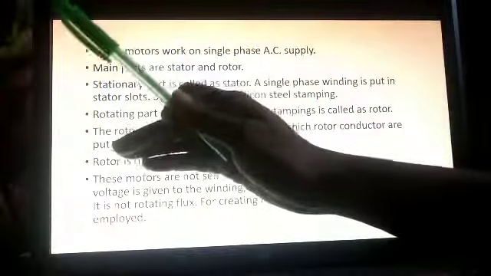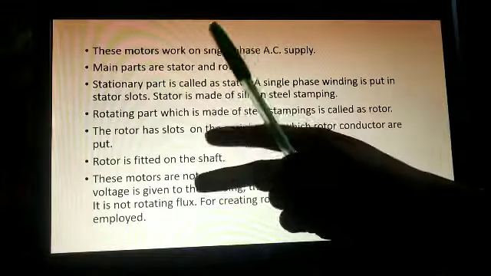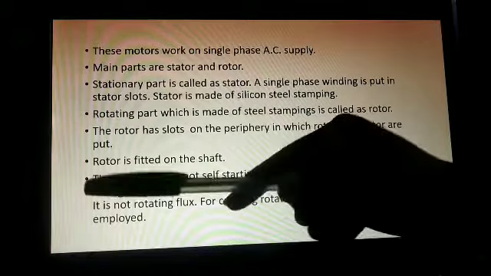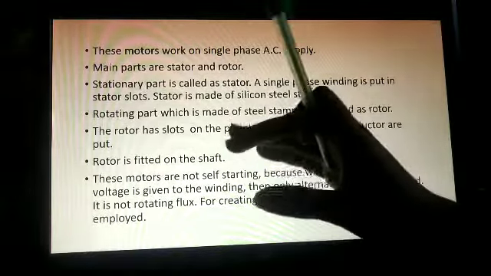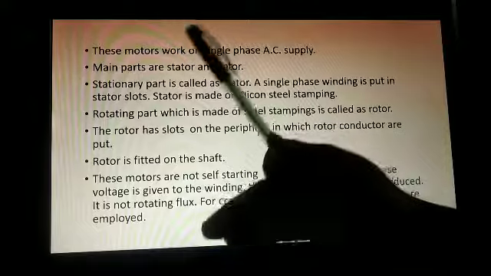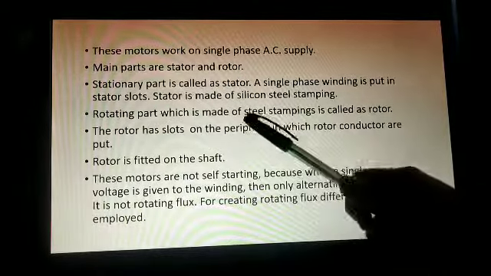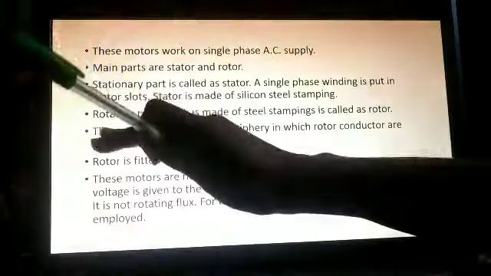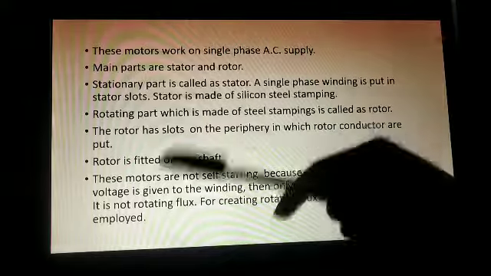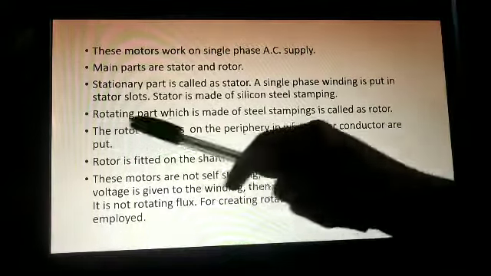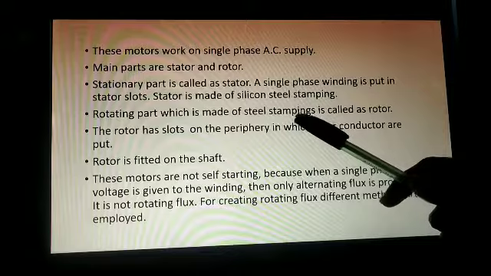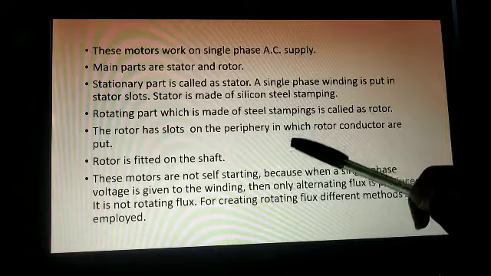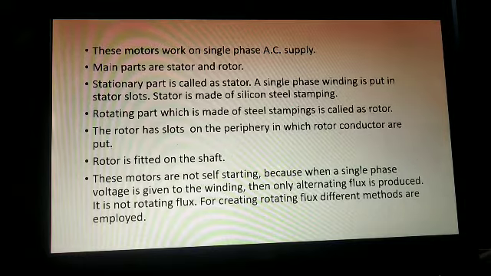Now we will go to the rotor part, because a motor has two main parts, stator and rotor. As the name says, rotor means rotating part. The rotating part in the motor, which is made of steel stamping, is called the rotor. The rotor has slots on its periphery in which rotor conductors are put.